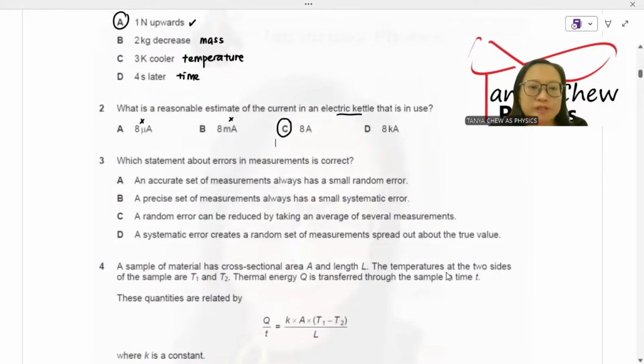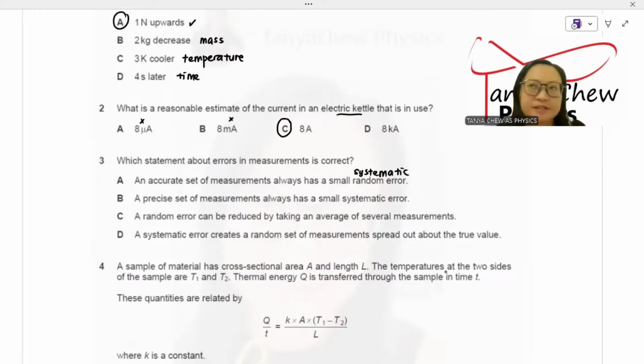Number three, which statement about errors in measurements is correct? Let us look at A. An accurate set of measurements always has a small random error. No, it is not small random error, because random error is an error coming from everywhere. You don't know what is the main cause of the random error. So an accurate reading, right, has small systematic error.